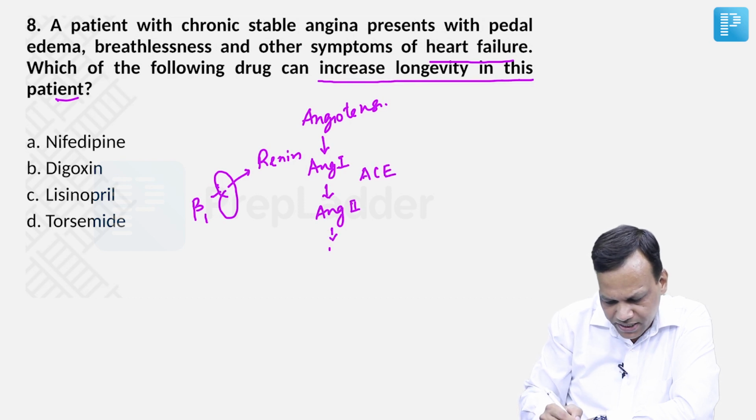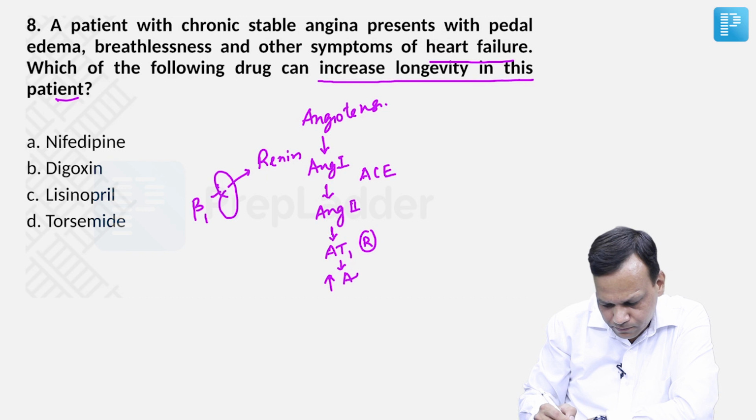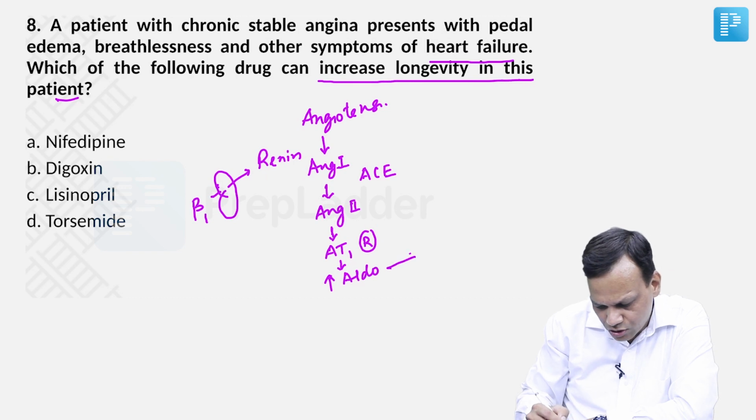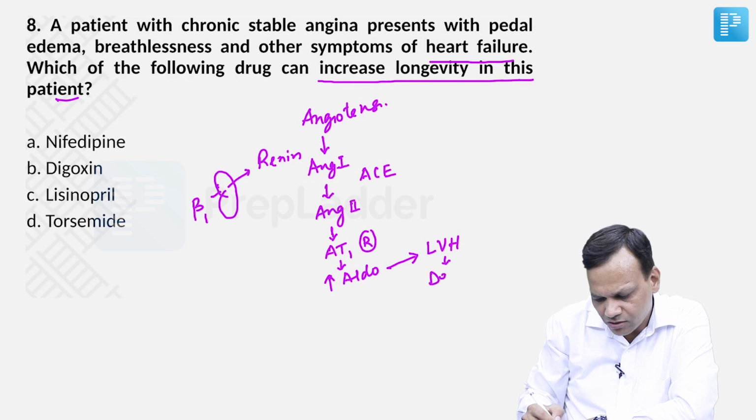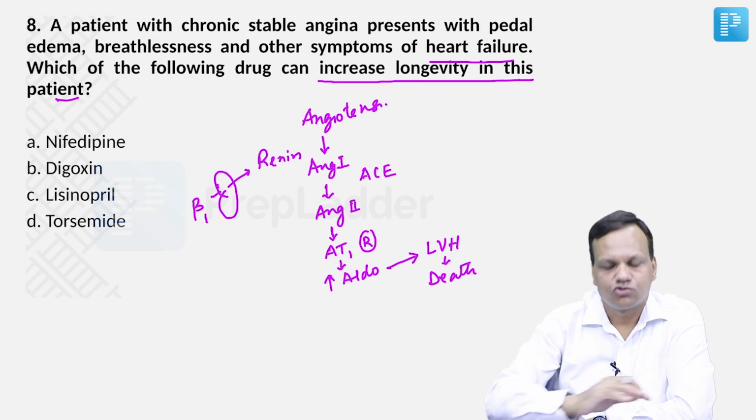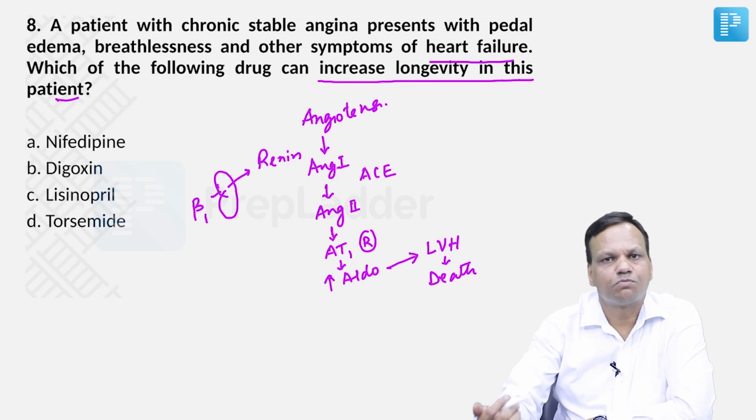Angiotensin II will stimulate the AT1 receptors. That will result in an increase in aldosterone. And it is this aldosterone which causes left ventricular hypertrophy, which can lead to death of the person. So if we stop this pathway, we can decrease mortality.